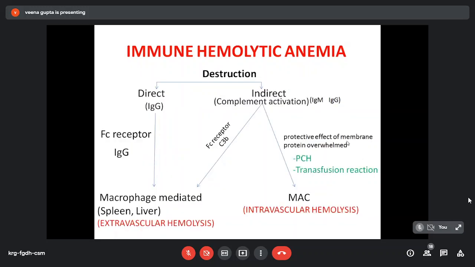So destruction of RBCs can be through direct mechanism. It is always IgG mediated because macrophages have receptor for Fc portion of immunoglobulin. So IgG can be recognized by macrophages and RBCs. If antibodies are attached to the RBC membrane, they can be destroyed. So it is macrophage mediated, and this is responsible for extravascular hemolysis. It may be seen in spleen and liver.